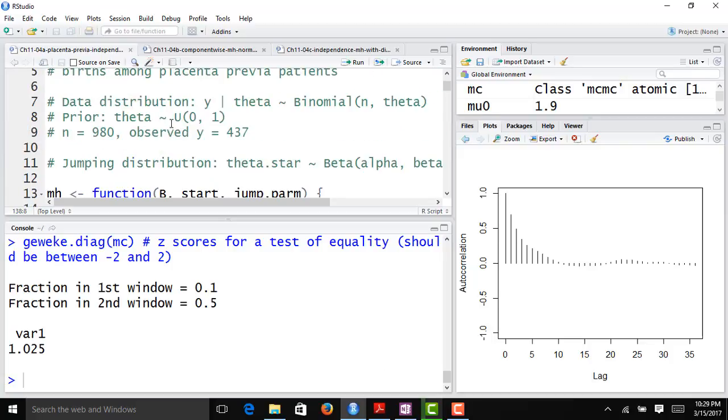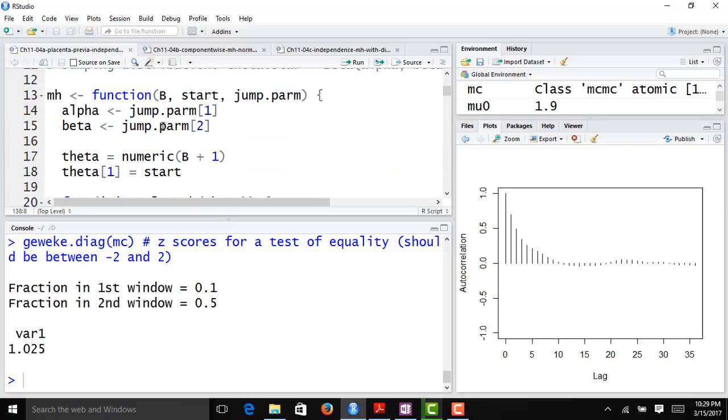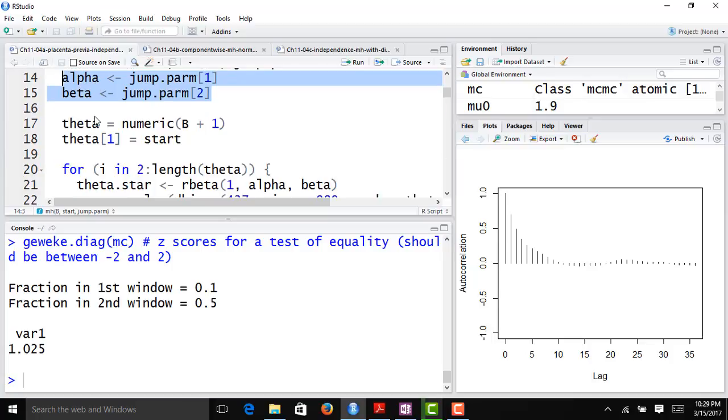And so I'm going to write this function MH, standing for Metropolis-Hastings algorithm. It's going to take B, which is the total number of iterations I want my chain to produce. Start is the starting value for theta, so the first value I'm going to use in my chain. Jump.parm is going to be the two-dimensional vector alpha and beta that sets the parameters in my jump distribution.